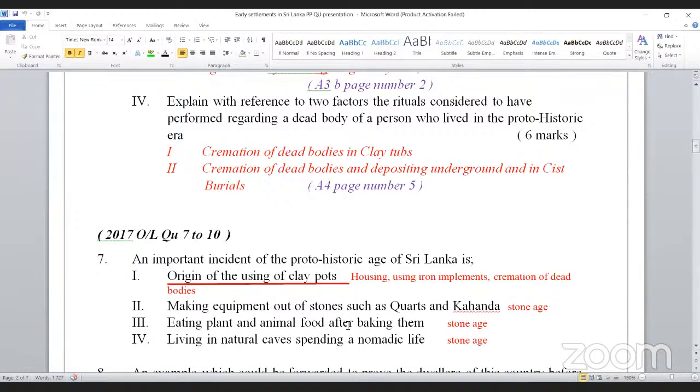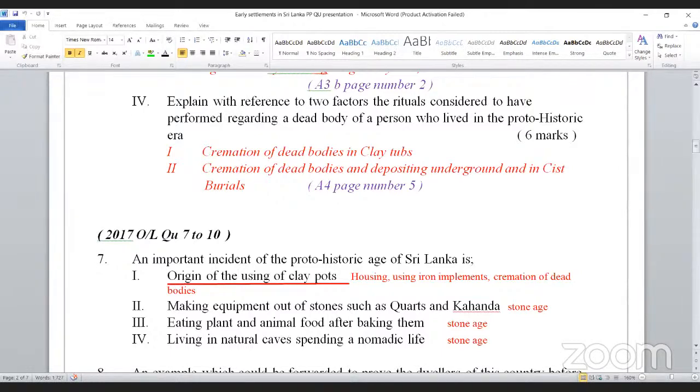Eating plant and animal food after baking, Stone Age. Living in a natural cave, spending a nomadic life, Stone Age. So proto-historic time period, origin of using clay pots. Once again they are asking for one such characteristic of the proto-historic time period out of five.